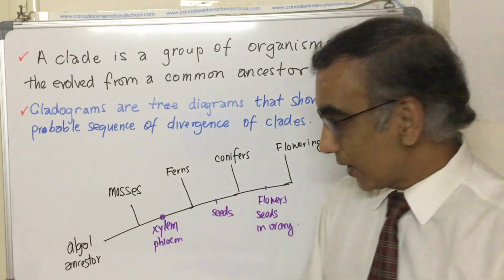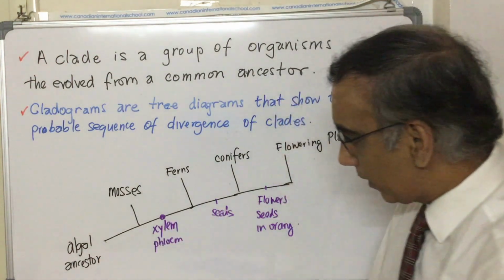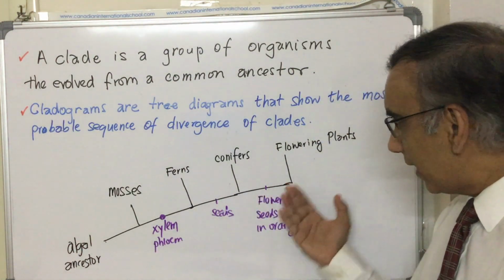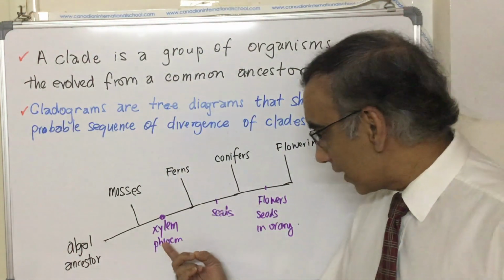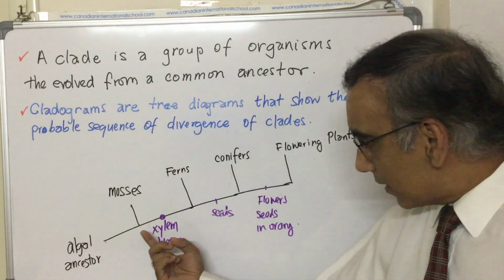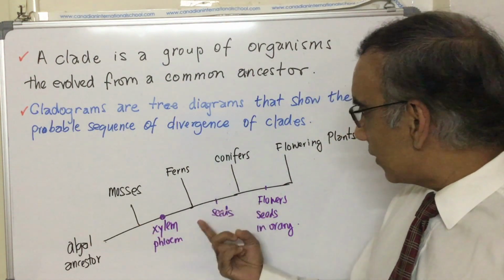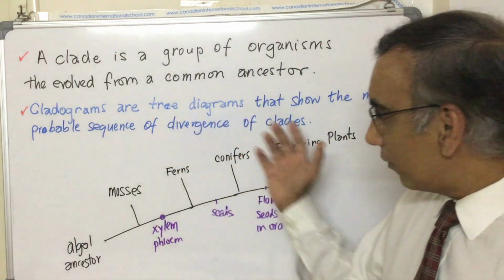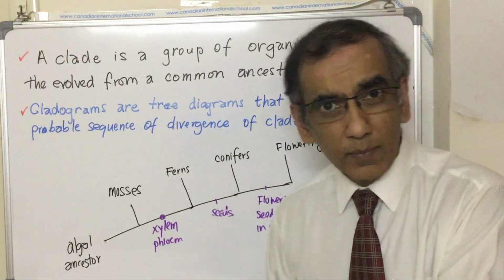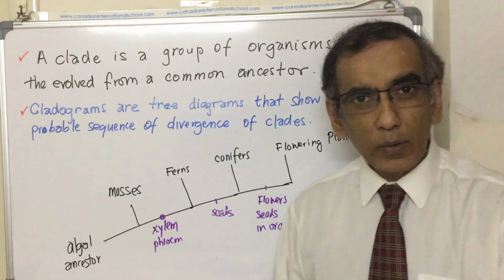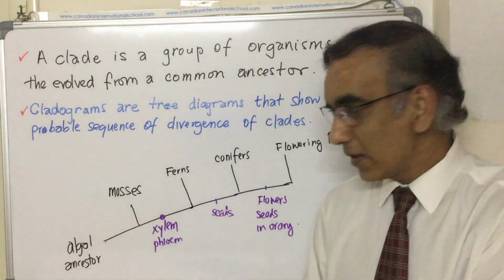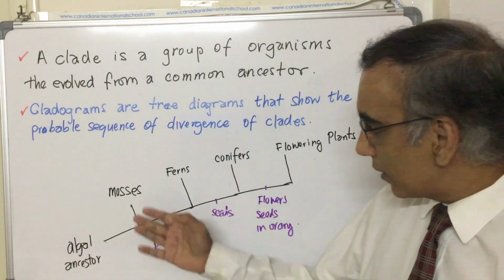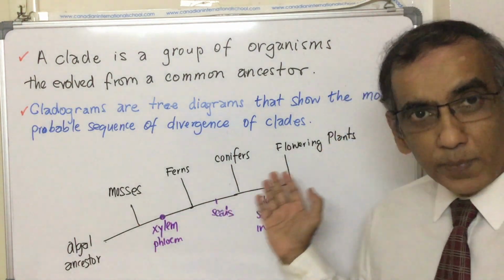When these four groups are laid out in a sequence like this, with an algal ancestor down here and each of the groups diverging in time, I've highlighted the significant differences as we go from mosses to ferns, then to conifers, and finally to the flowering plants. All of this is a cladogram. Why do we need a cladogram when we've already got everything laid out like this? We've already identified that the plant kingdom is divided into these various groups.